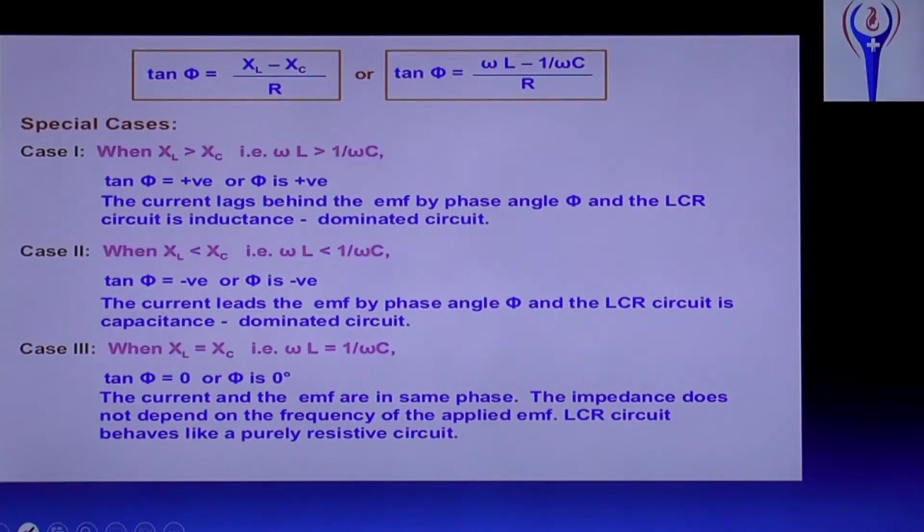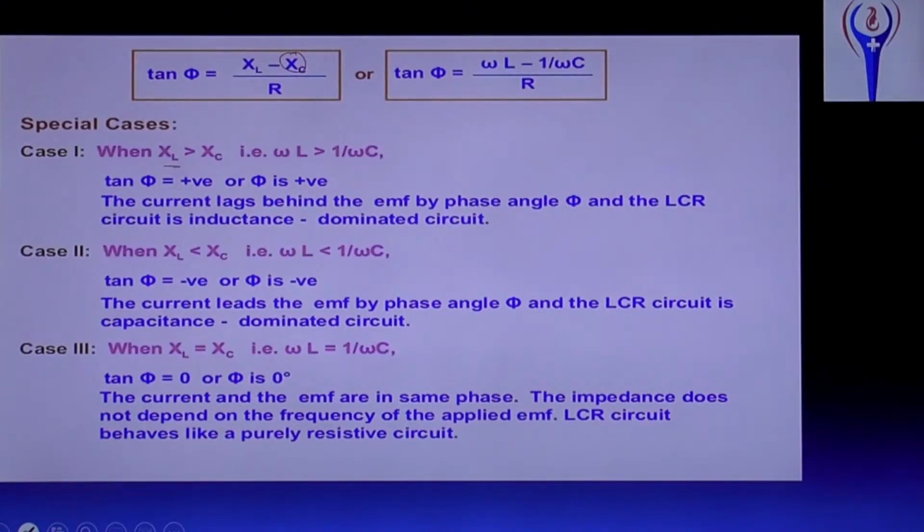Then current lags behind the EMF by phase angle phi, and the LCR is an inductance dominated circuit. When XL is less than XC, then tan phi is negative or phi is negative. Then current leads the EMF by phase angle phi, and it is a capacitance dominated circuit.